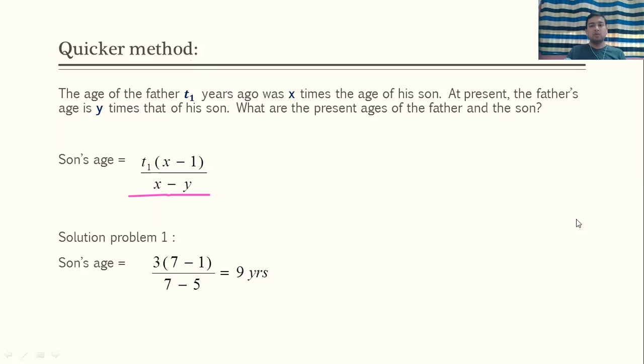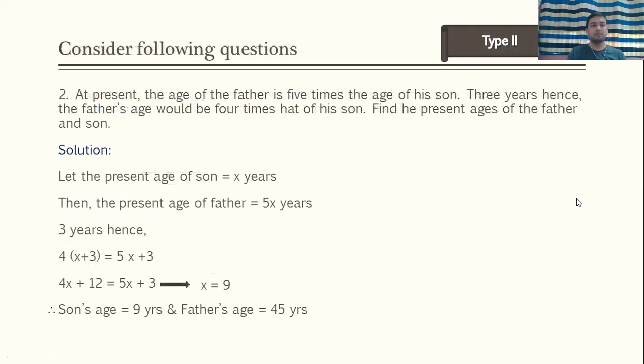Now let us move towards the second type. Now at present the age of the father is 5 times the age of his son. At present, that is today, father's age is 5 times that of his son. 3 years hence, that means after 3 years, the father's age will be 4 times that of his son. Find the present ages of father and son.